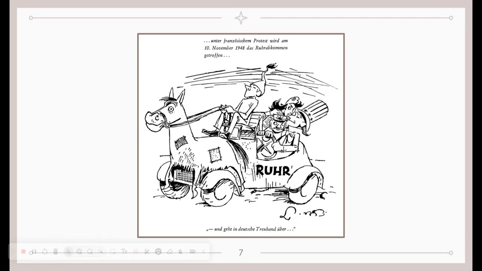Moving on to the Ruhr crisis. French and Belgian troops seized control of coal and timber as a way of payment in the Ruhr. However, they were unsuccessful in doing this, and they wanted to do this because Germany was not paying its reparations, so they wanted to get another form of payment.